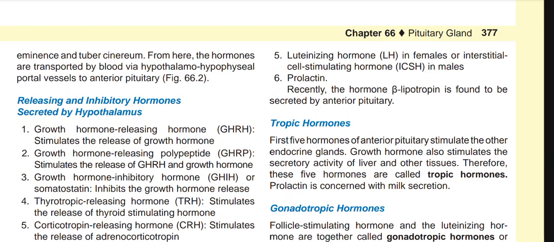Prolactin is the 6th hormone. Recently, the hormone beta lipotropin is found to be secreted by the anterior pituitary.